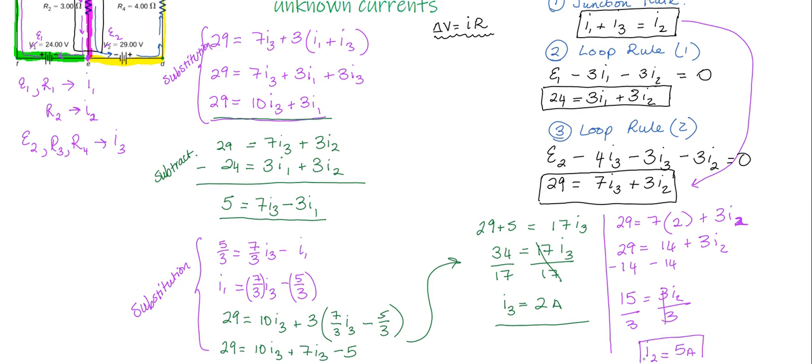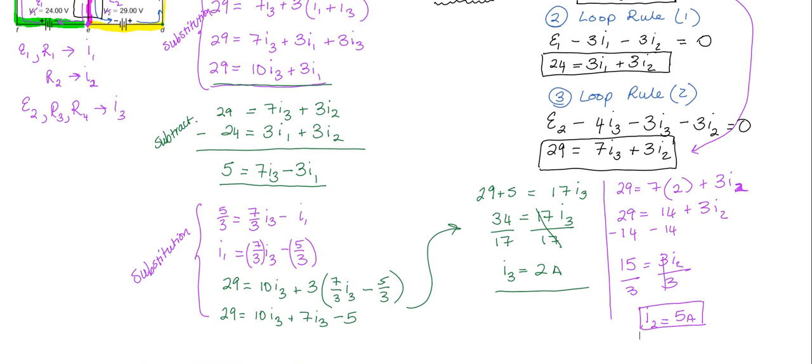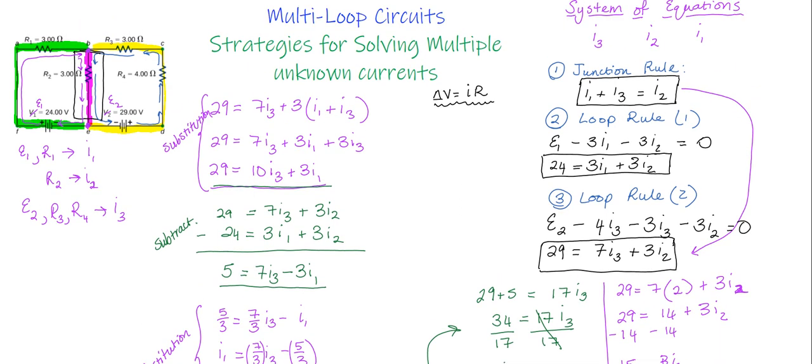Okay, good. And then the last step is, this would be the easiest way to solve, and I'll go ahead and do that. Squeeze that up here in this corner. So I have I2 is 5 and I3 is 2. So I have I1 plus 2 equals 5, and so then it's easy to see that I1 has to be equal to 3 amps.